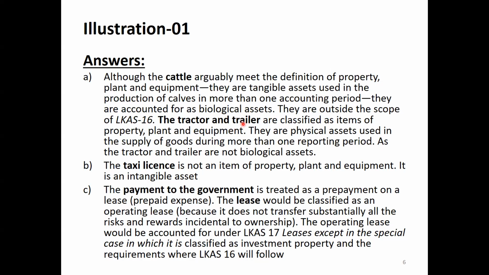The tractor and trailer are classified as items of property, plant, and equipment because they are used to maintain or develop the cattle farm, the herd of cattle. They are physical assets used in the supply of goods during more than one reporting period, and the tractor and trailer are not biological assets. Therefore, the tractor and trailer can be recognized under LKS 16.